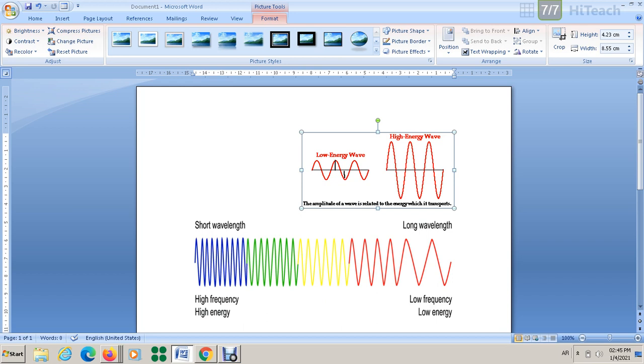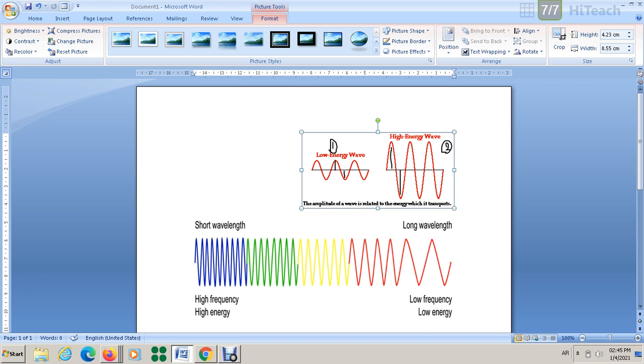So, if you look at the first figure and figure number 2, which one has greater amplitude, 1 or 2? As you see, 2 has a greater amplitude. What does that mean? That means for greater amplitude, it has more energy. For example, if the sound produces greater amplitude, the sound is going to be louder. You can hear the sound louder because it has more energy.